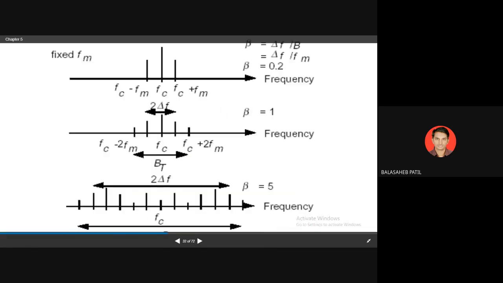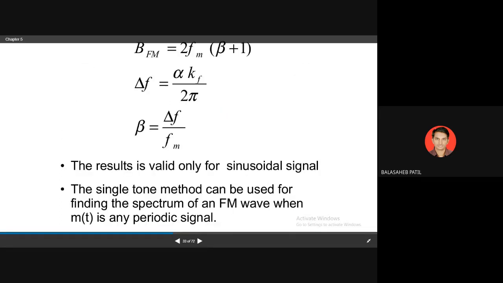So the bandwidth we have calculated already, and from that we get the modulation index m equals delta f upon maximum modulating signal frequency, because the bandwidth is given as 2 fm into beta plus 1, where the deviation is given as alpha kf upon 2 pi.